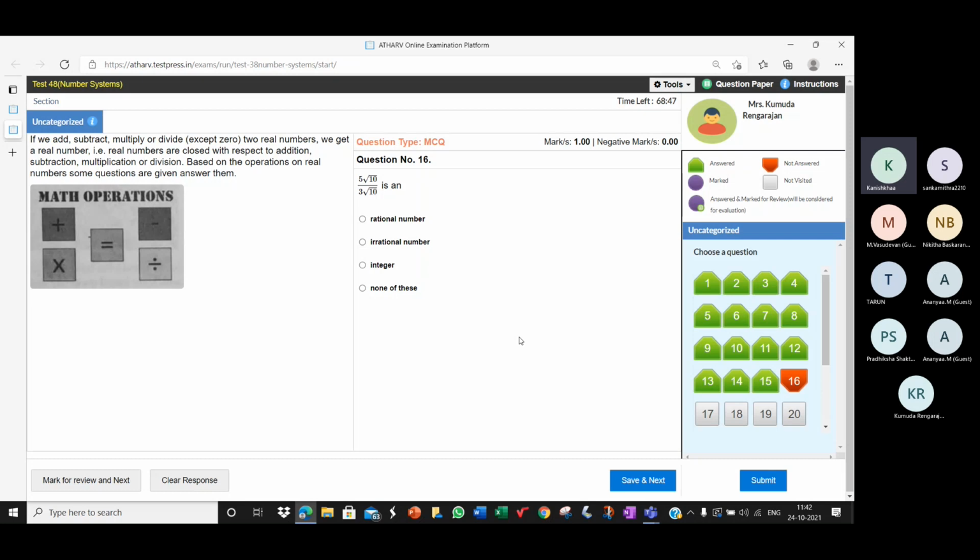A rational number, ma'am. Why? Because root 10 and root 10 will get cancelled, ma'am, so 5 by 3 is of the p by q form, so it's a rational number. Yes, ma'am. Okay.